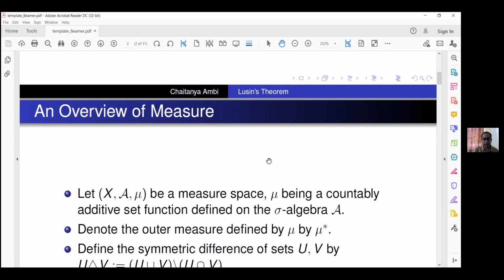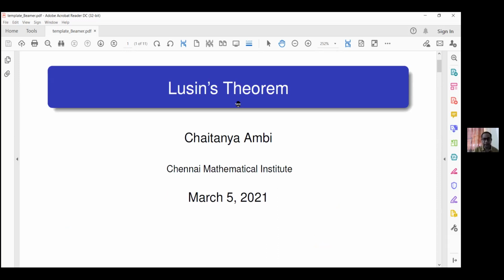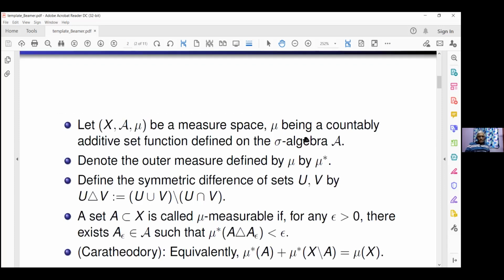So a measure space, for the time being, if you are not comfortable with measure spaces, you can take X to be a finite interval on the real line, A to be the Borel sigma algebra, and mu to be a countably additive set function. For the time being, mu is only a function that, given a Borel set, assigns a number. So for the time being, assume that mu is just this.